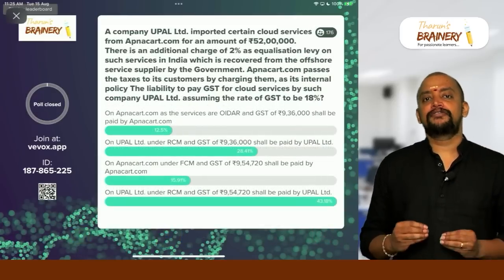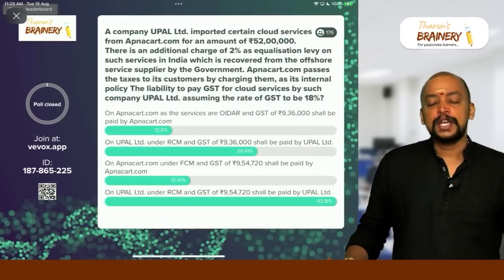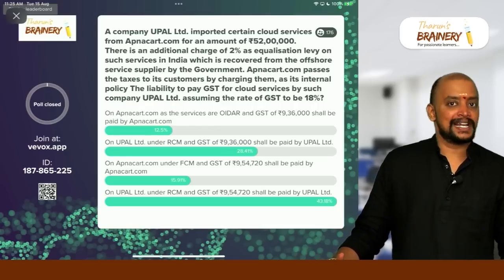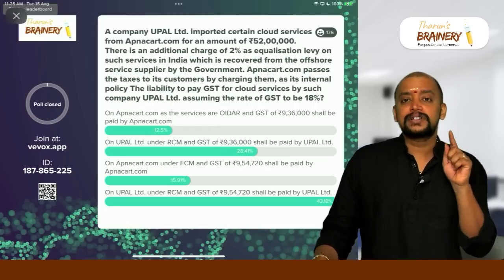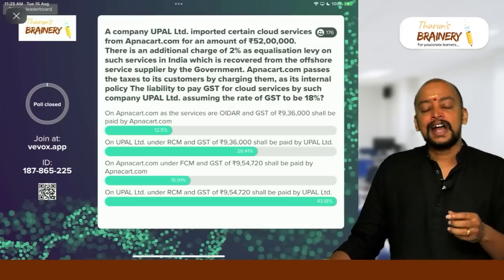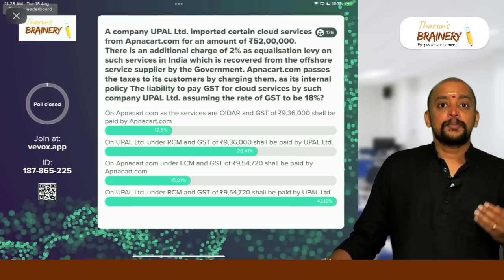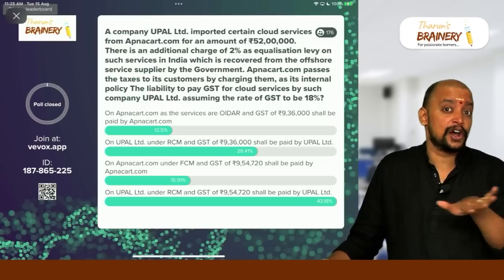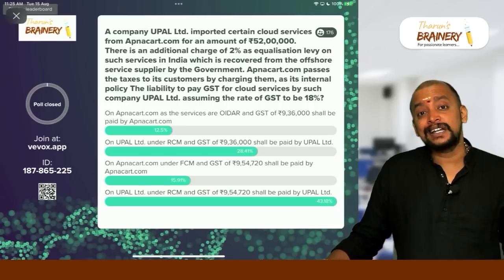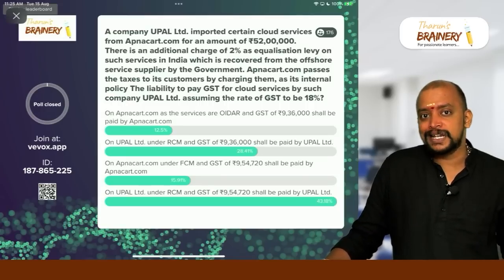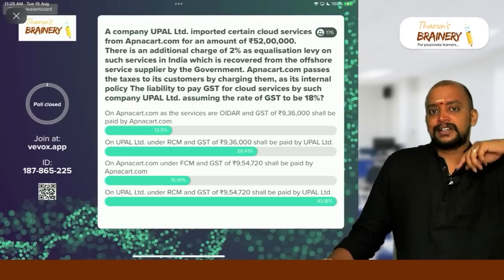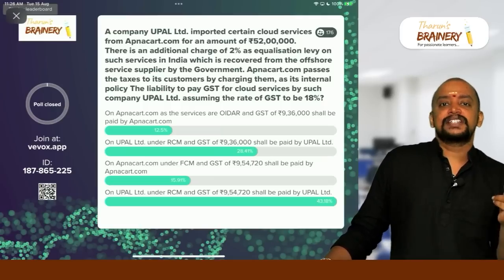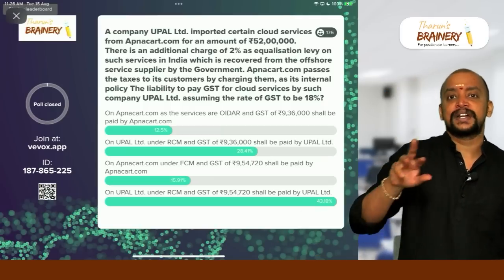See, import of OIDR services actually covered under FCM as well as RCM. Here, cloud services means it's an OIDR service. And import of OIDR services by non-taxable online recipient is only covered under RCM. But here it is not non-taxable online recipient. Other than non-taxable online recipient, then who will pay GST? The recipient will pay. Only when it is non-taxable online recipient, it is FCM. When it is imported by other than non-taxable online recipient, it will be RCM.